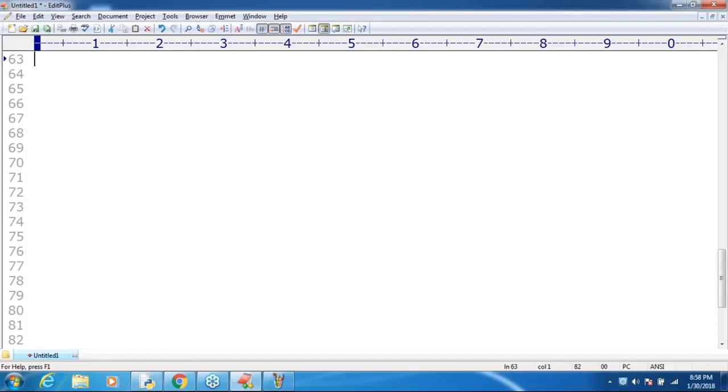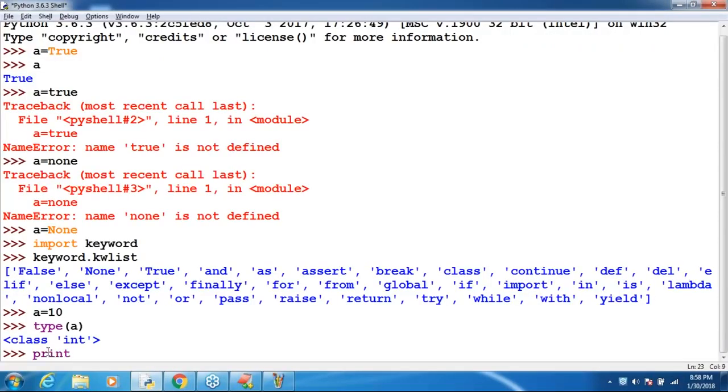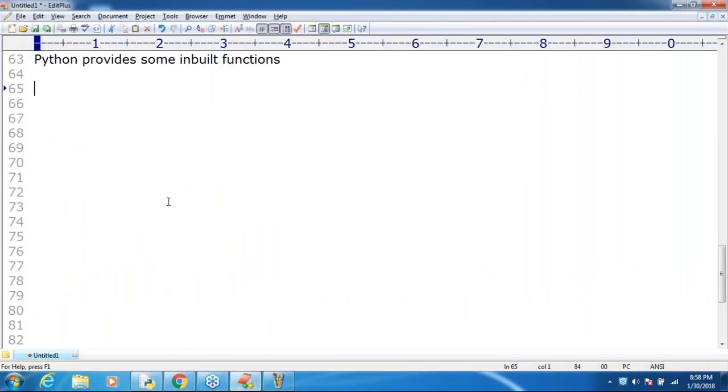Now let me talk about these. Before talking about these things, you should compulsorily be aware that Python provides some inbuilt functions also, sir. Already I started using these, but whether you observed or not, I don't know. If I open Python, directly I'm asking print of a. What is this print? Print itself is an inbuilt function to print the value of a.